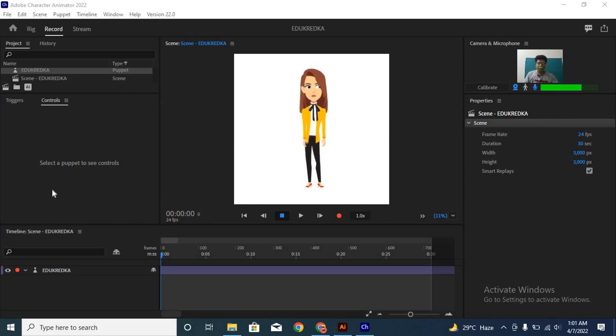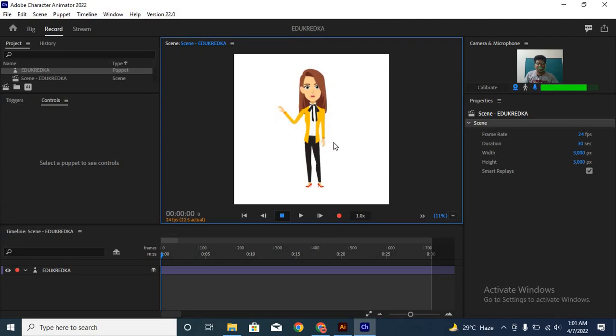It moves whenever you move. It can turn its eyes when I move my eyes. It can also move eyebrows with my eyebrows. It can also turn its head. You can also see I can move its arms by using the draggers, and it is very easy to use with the help of the draggers.